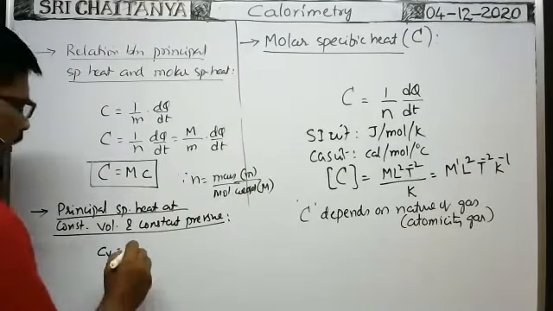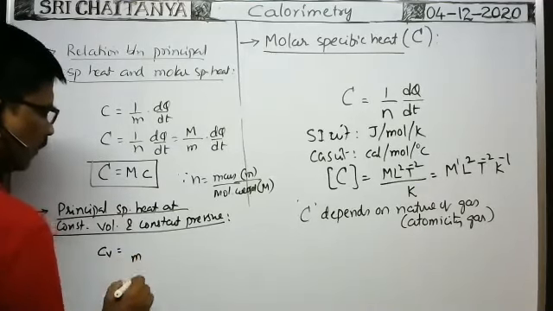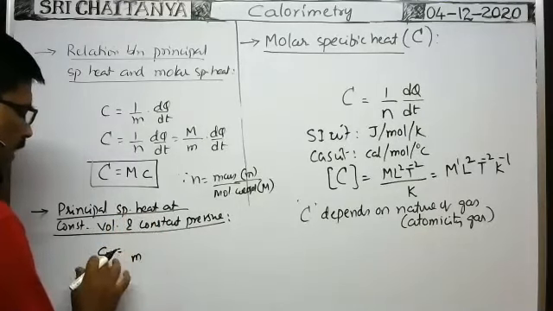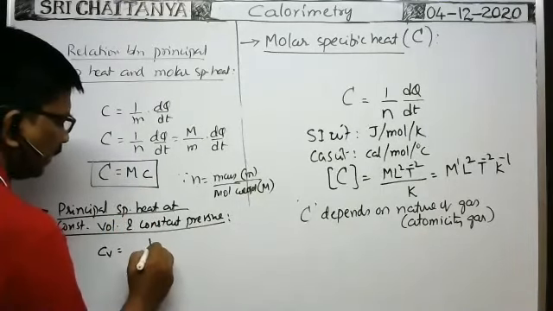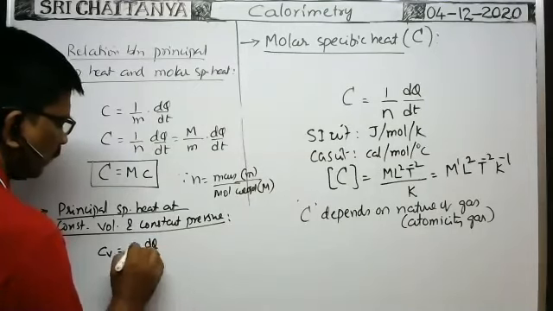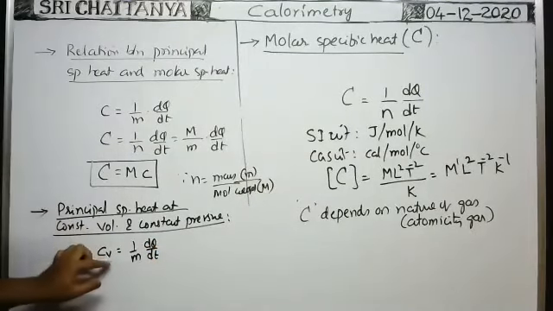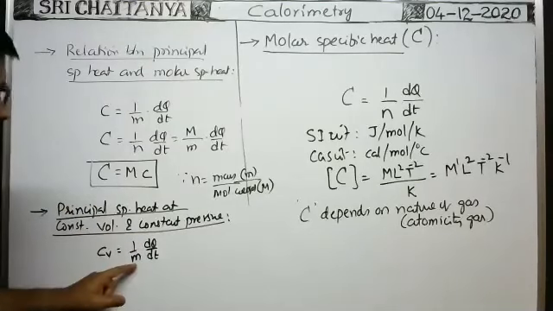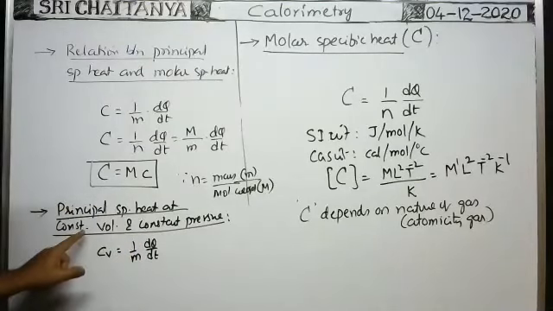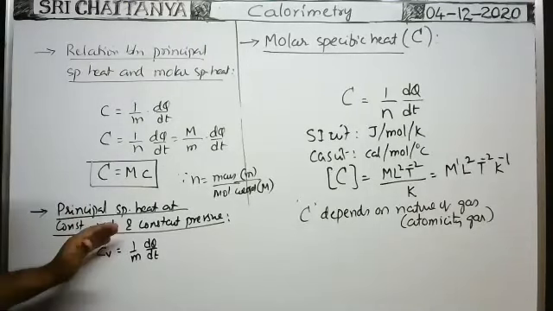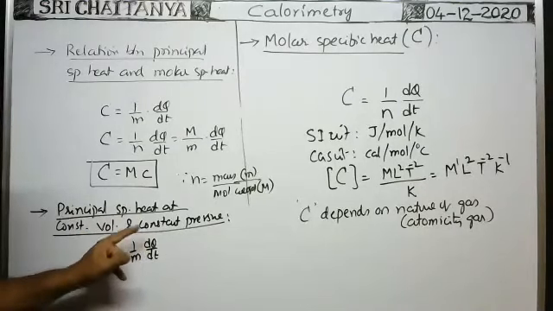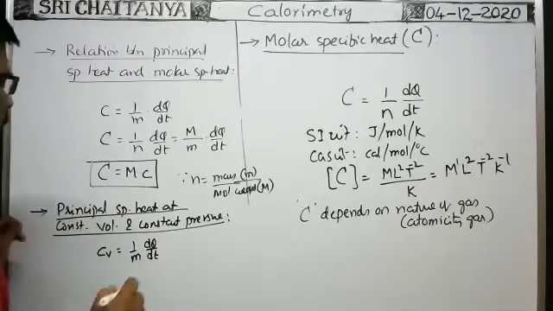Suppose we have taken m mass of the gas. The amount of heat required to raise the temperature of m mass of the gas at constant volume by dT is dq. Then at constant volume, the amount of heat required to raise the temperature of the unit mass of the gas by 1 degree is called principal specific heat at constant volume.